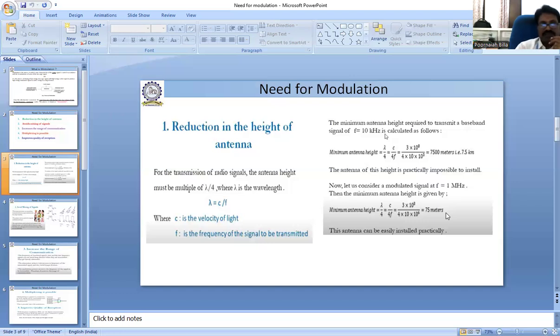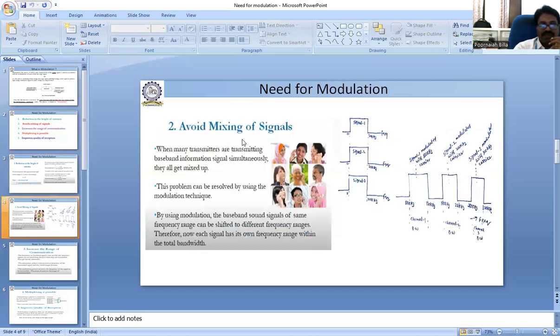So we require modulation. The second reason is avoiding the mixing of signals. Humans produce signals of the same frequency, and if same frequency signals are transmitted over a channel at the same time, they mix with each other. When there are different user signals, each signal is modulated at a different frequency. Then it is not possible for the signals to mix, and we avoid it.